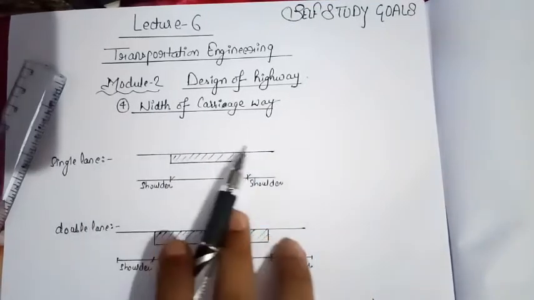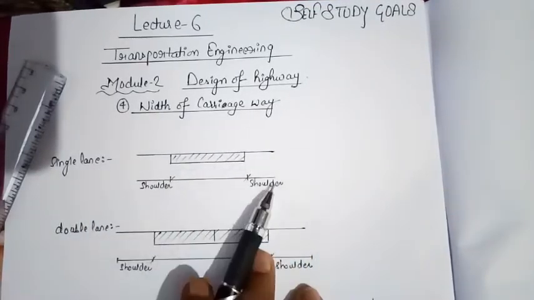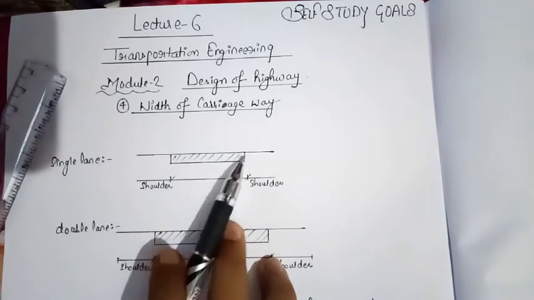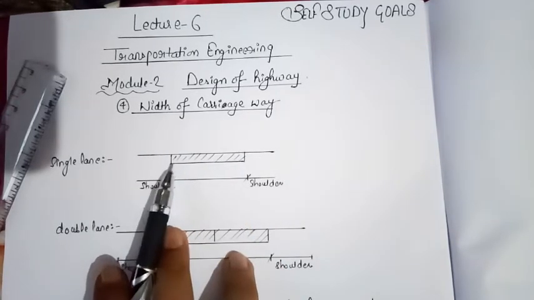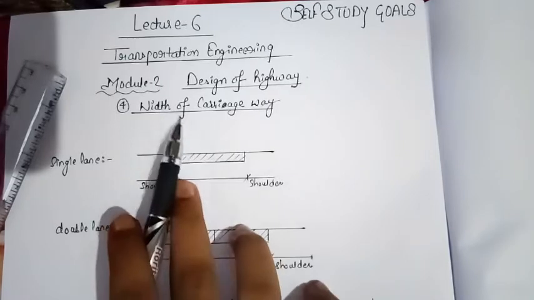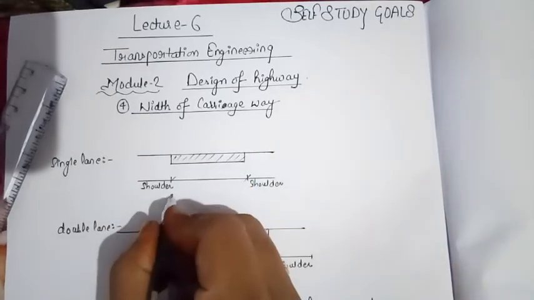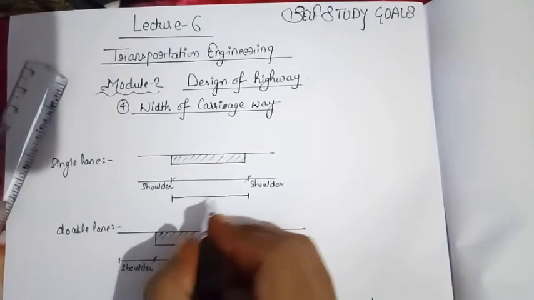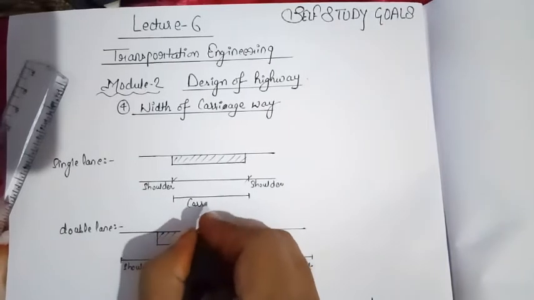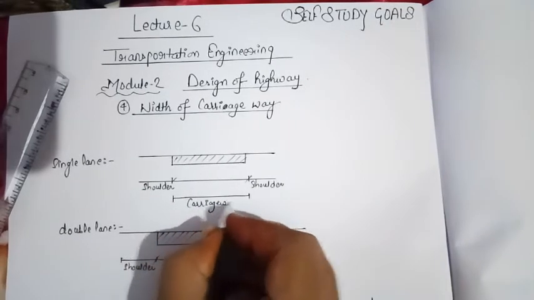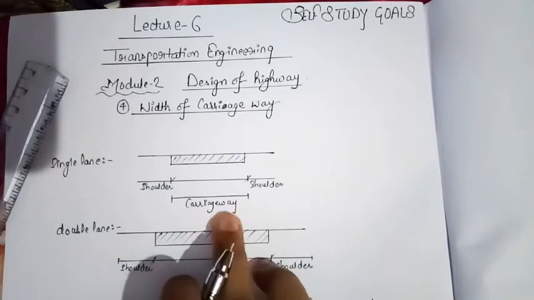Let us suppose this is a single lane and this is the shoulder. So this is the width of a pavement, and the width of pavement is known as the width of a carriageway. So this is the width of a carriageway. Okay, so this is the carriageway width.